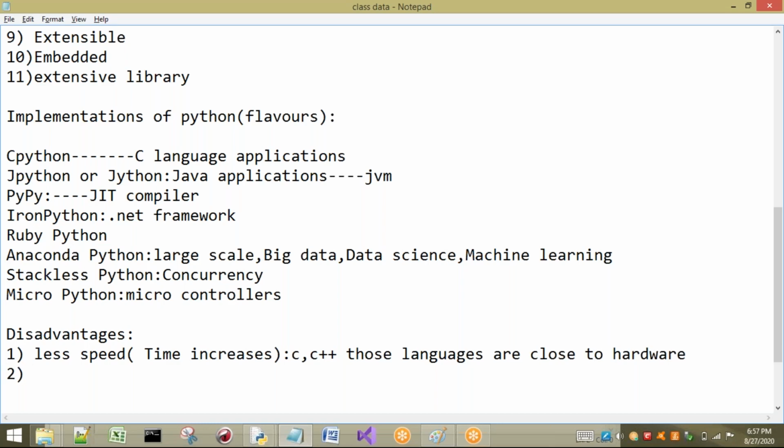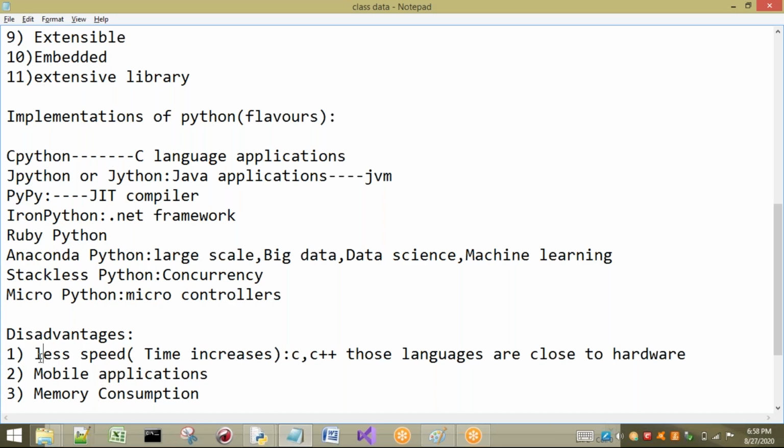Next is developing mobile applications. Generally we can develop them, but Python is not going to give high performance. We can use it, but it is not a good programming language for mobile applications. And next, if we consider memory consumption, this is a very important disadvantage. Memory consumption is very high. I will show you the reason.